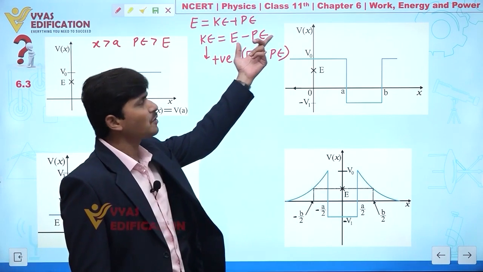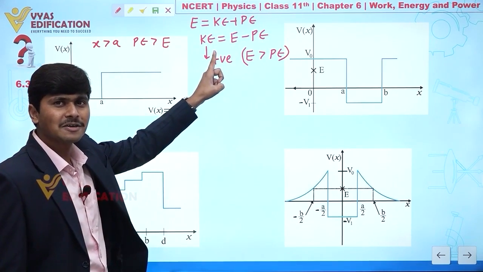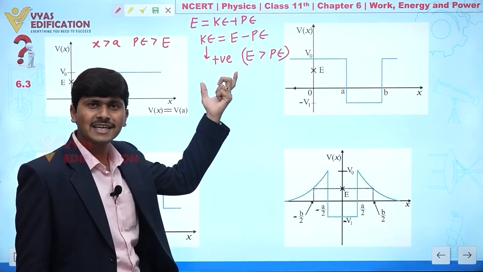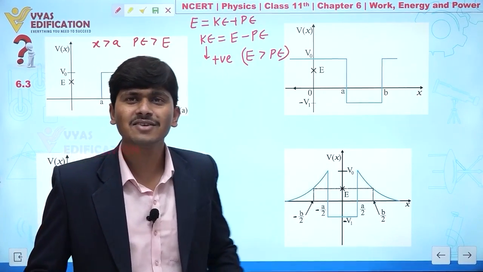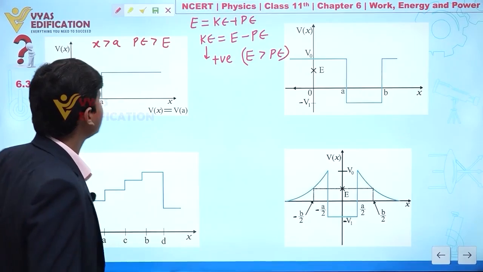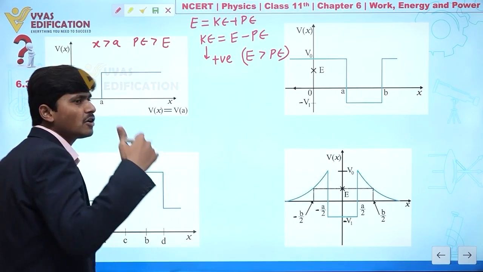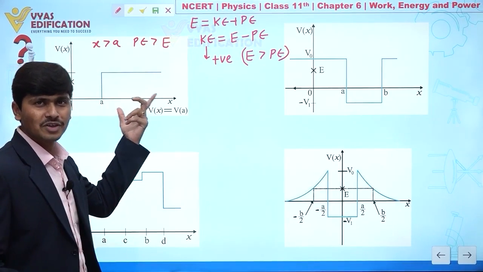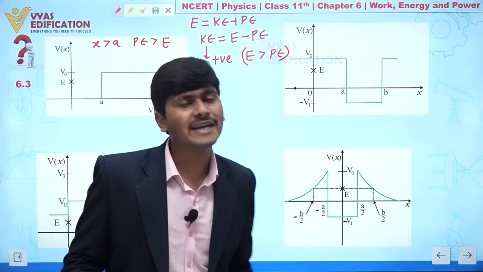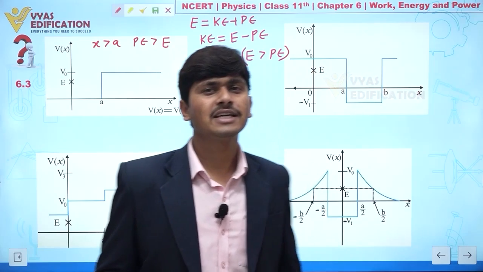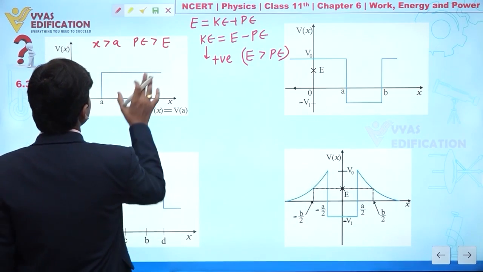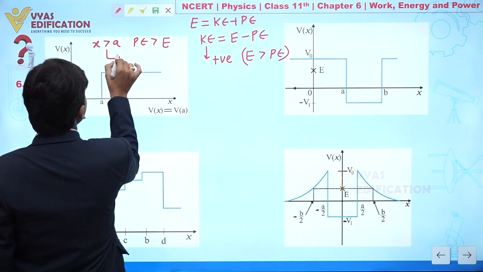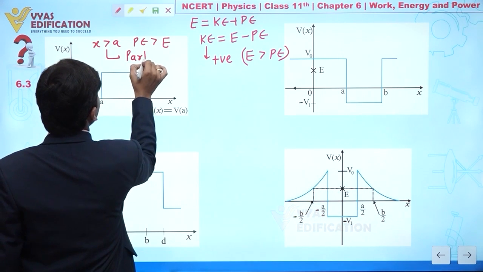So whenever we have potential energy greater than total energy, that means we will find kinetic energy negative, and negative kinetic energy is not possible. It means the possibility of the particle being found in this region is not possible. Clear? Because we are getting negative kinetic energy, and negative kinetic energy does not exist. Clear? So definitely we can see in x greater than A, the particle is not found.